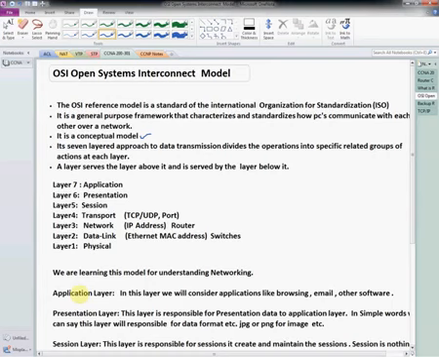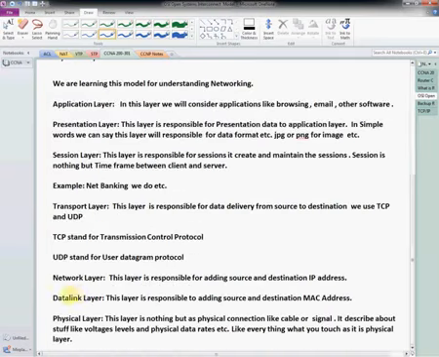And then we have the presentation layer. The presentation layer is responsible for presenting the data to the application layer. For example, if I have data in my computer, data is nothing but information. I have many things in Notepad, images, video or audio files. How do I know this is an audio file or a video file or a Word file? That is nothing but presentation. So the presentation layer is responsible for presenting our data. In simple words, the presentation layer is responsible for data format.